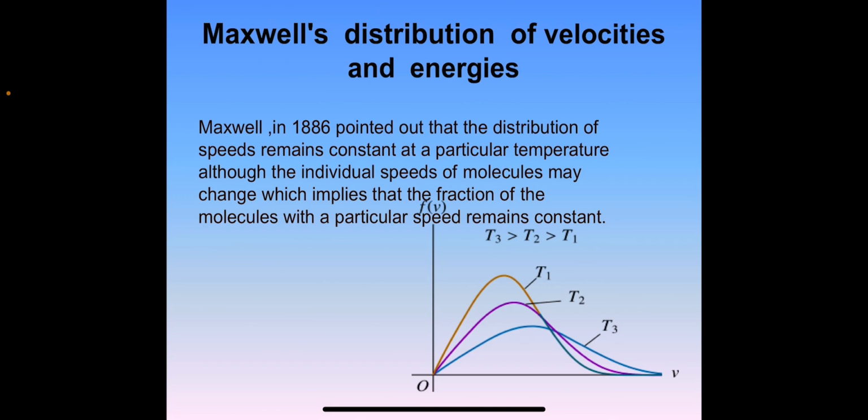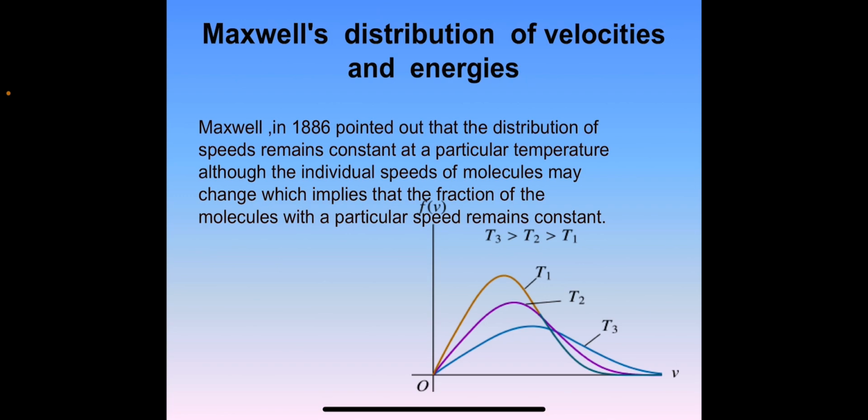According to the kinetic theory of gases, the gas molecules are moving rapidly at random in all directions. Hence they undergo collisions with each other and also with the walls of the container. Due to frequent collisions, the speeds and directions of the molecules keep on changing. Therefore, all the molecules in a given sample of the gas do not possess the same speed. Even at a particular temperature, the speeds of different molecules keep on changing.